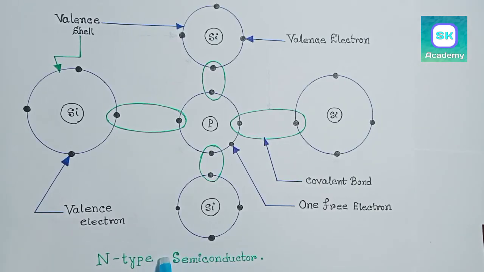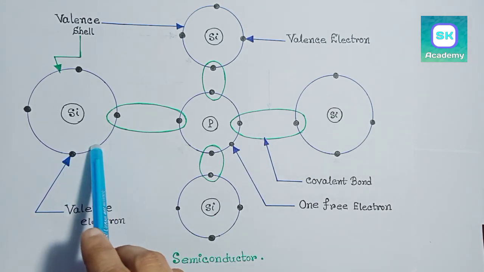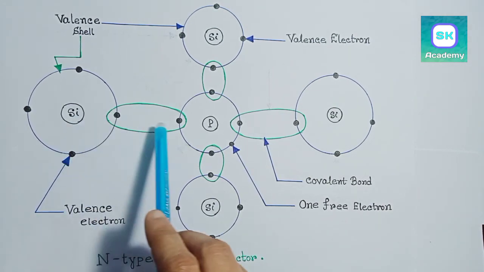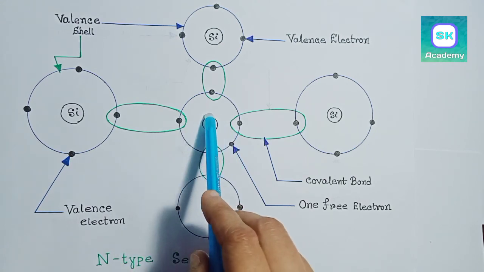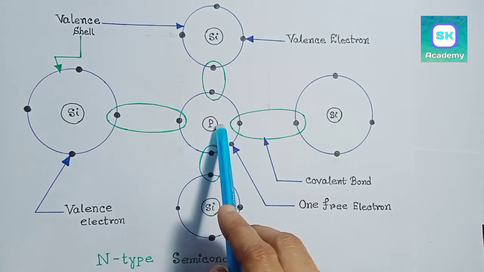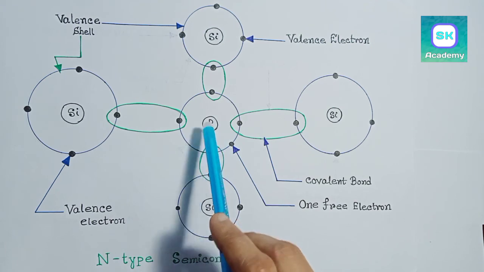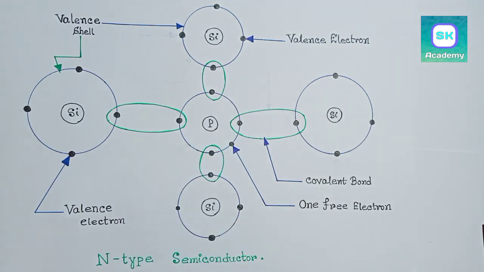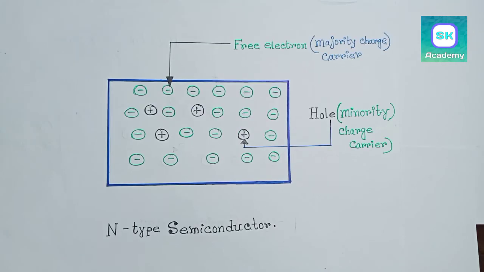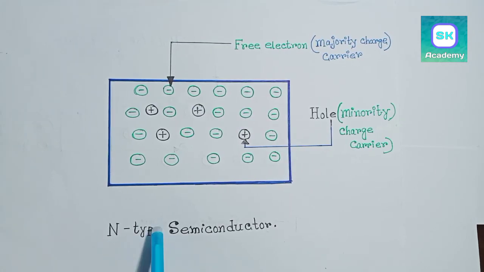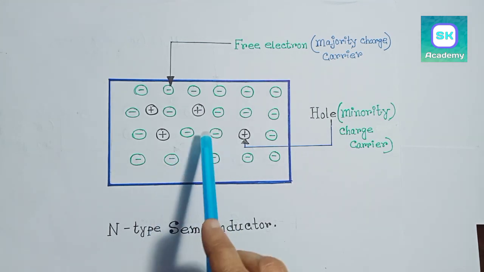Next, n-type semiconductor. When an intrinsic semiconductor, that is silicon, is doped with pentavalent impurity, that is phosphorus, it becomes n-type semiconductor. N stands for negative, but the material as a whole is neutral. N-type semiconductor has a large number of free electrons.